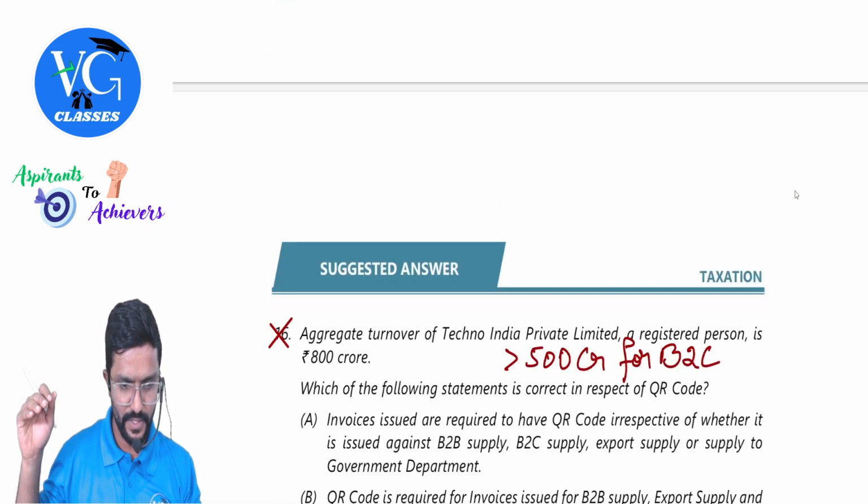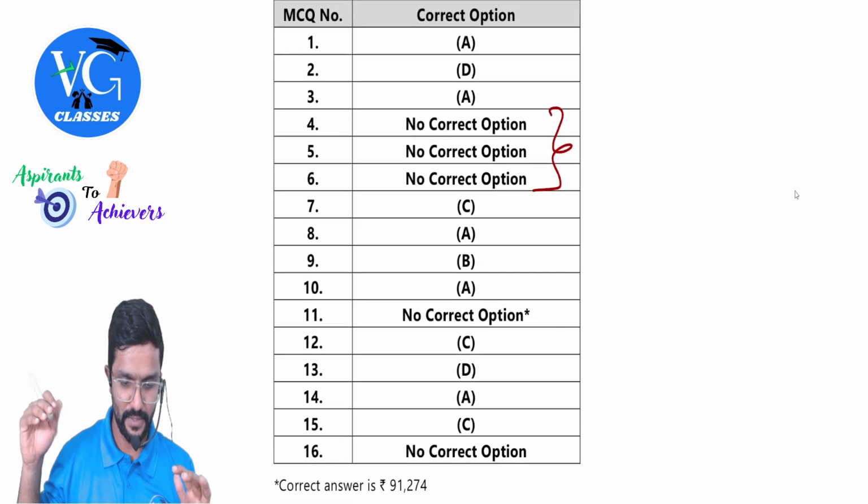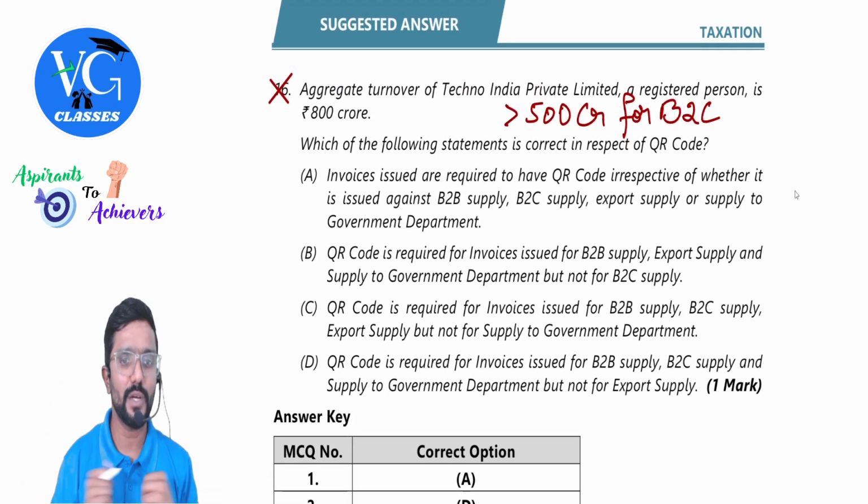15th one. 15th one is C. Yes, sir. C. Then 16th question, again a wrong question.